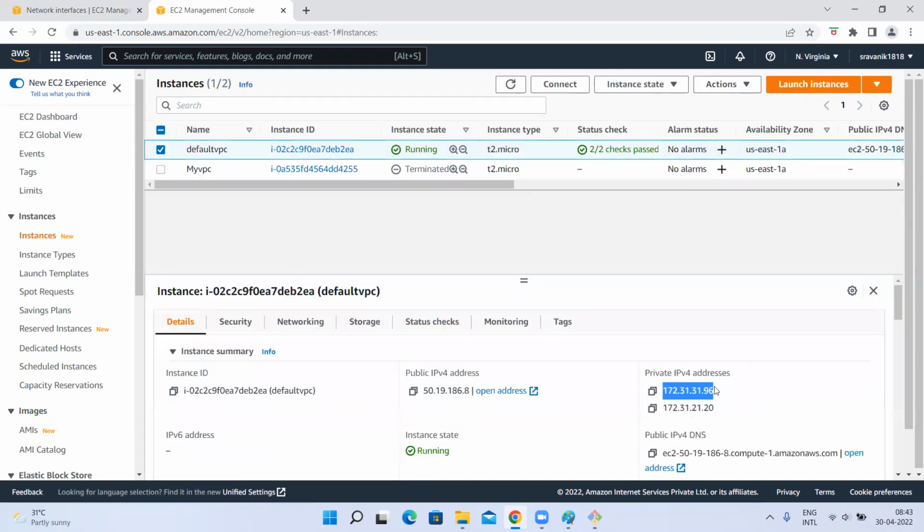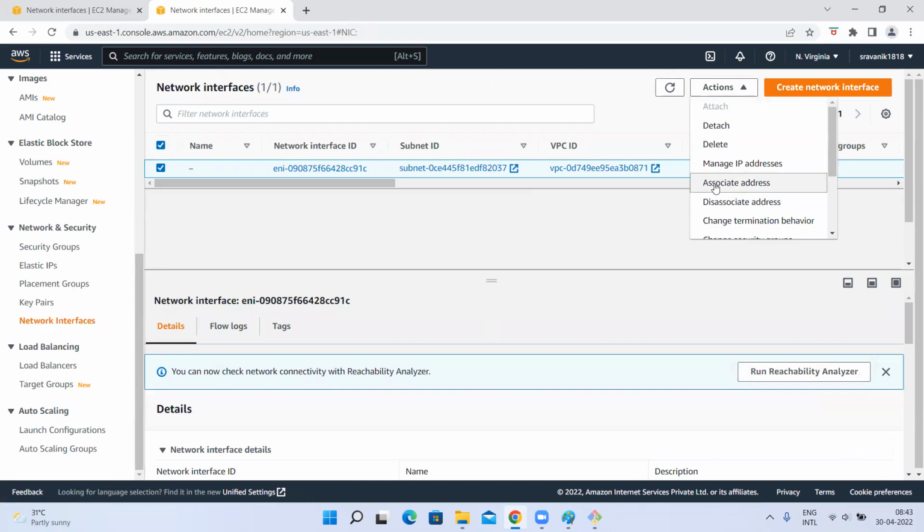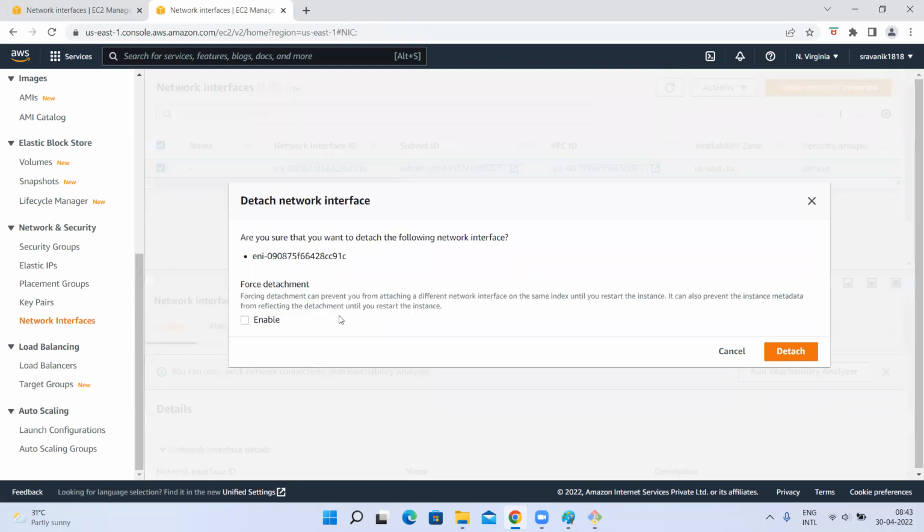I'll give you this IP instead. You do your actions, whatever you want to do in this instance, I need your help. Once you have done that, I'll go and delete my IP address, delete my ENI. So first I want to detach it from the network interface.